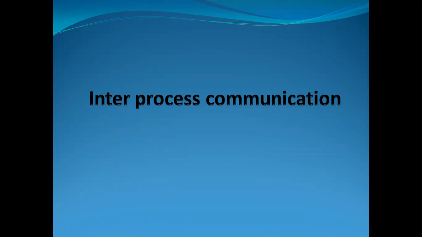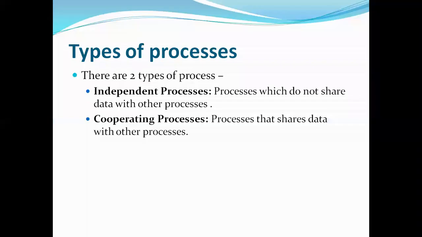Now why are they actually communicating with each other? What is the need? We'll see that. Processes are actually of two types. One is independent processes. The next one is cooperating processes. Independent processes are standalone processes. They execute on their own without any dependency on other processes. The processes will not share any data with the other one and will not expect any data from the other one. The second category of processes are called cooperating processes.